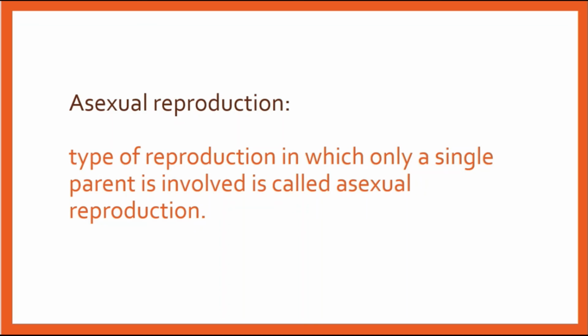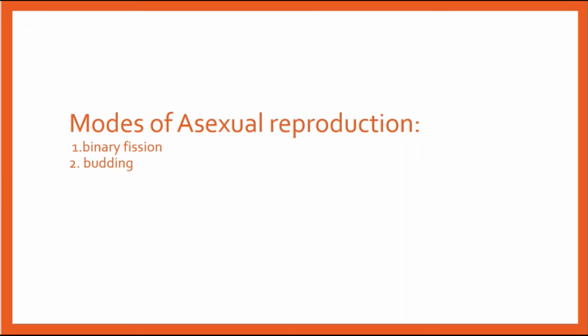What is asexual reproduction? Now this was about sexual reproduction. Now let's see what is asexual reproduction. Asexual reproduction is a type of reproduction in which only a single parent is involved. So no other parent is involved, only a single parent. When we see here, there are 2 modes of asexual reproduction. Those are binary fission and budding.